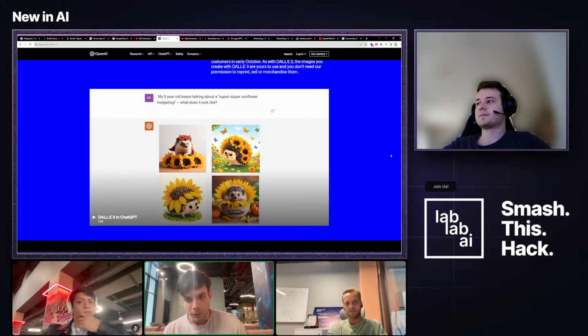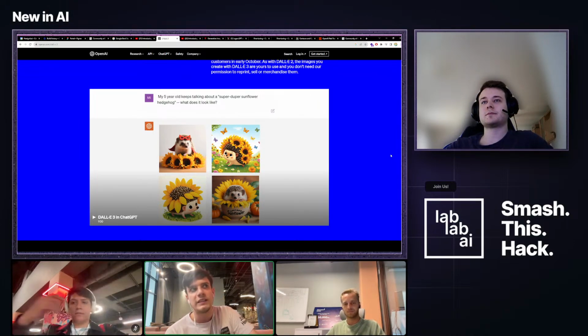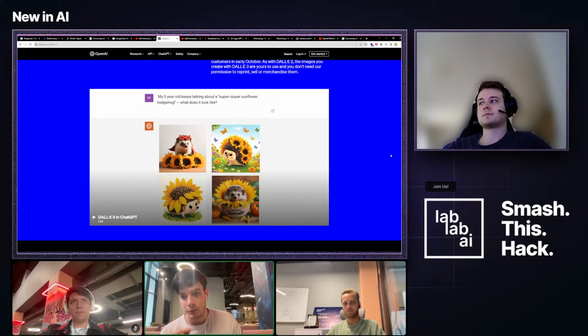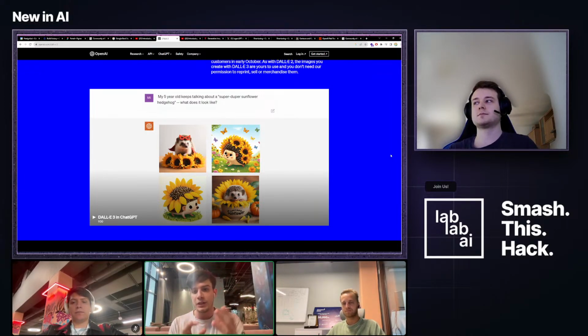Also, just to add on top of this, we heard from OpenAI a couple of months back that when GPT-4 got released, we would have the option to also input an image plus text, therefore putting in an image, asking some questions about it, and getting an output based on the input image. Is this a feature that will also be available within ChatGPT? Because what we've seen in the video is only text to text or text to images.